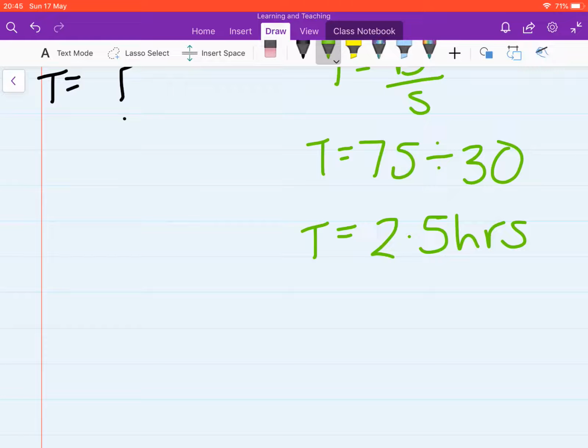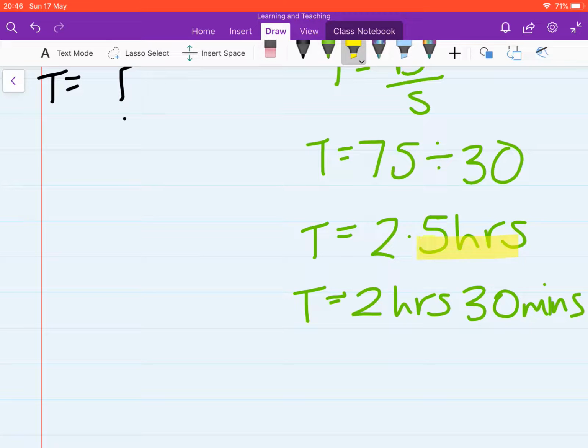Okay, you could leave it like that, or we could notice that 0.5 hours is 30 minutes, so that would be 2 hours and 30 minutes. It wouldn't be 2 hours 50 minutes, because remember, 0.5 of an hour is half an hour, being 30 minutes.